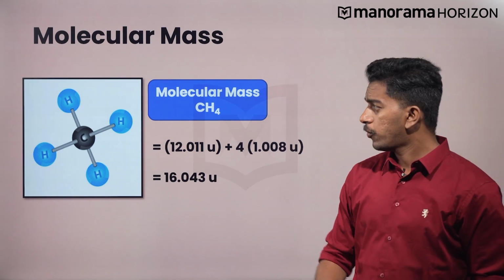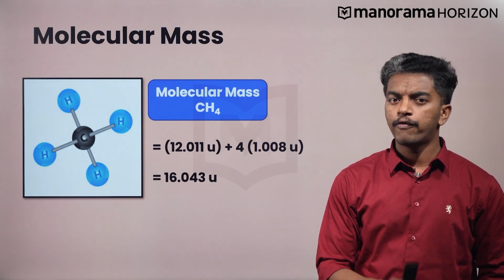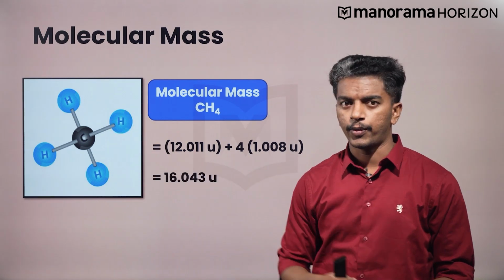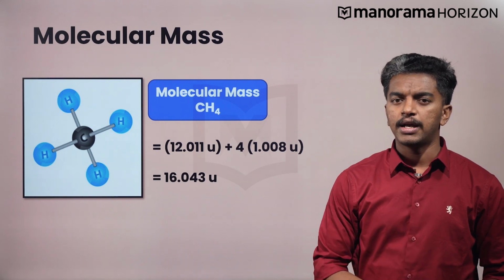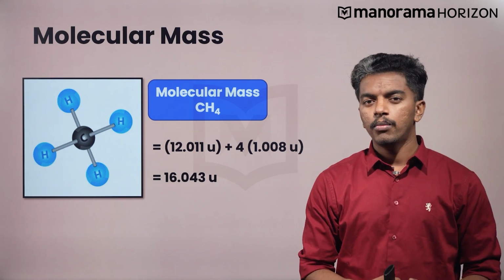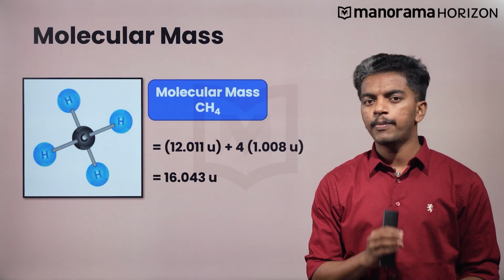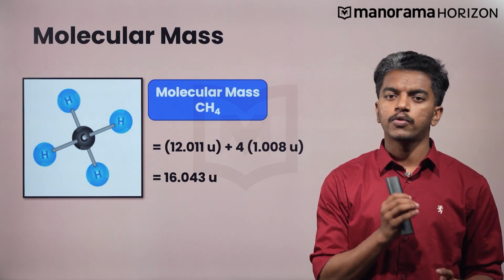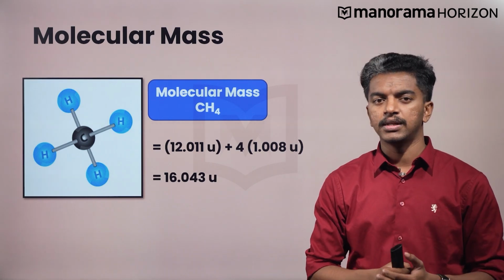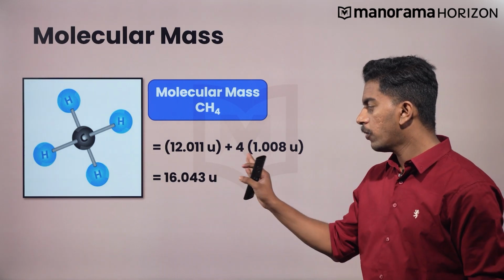If you look at the structure of methane here, you can see that there are 1 carbon atom and 4 hydrogen atoms attached to that carbon. Each carbon atom has 12 u mass and hydrogen has 1 u mass. Therefore, molecular mass is obtained by adding the atomic mass of carbon with the multiplication of the number of atoms of hydrogen with the atomic mass of hydrogen. Thus, the molecular mass of methane is obtained as 16.043 u.